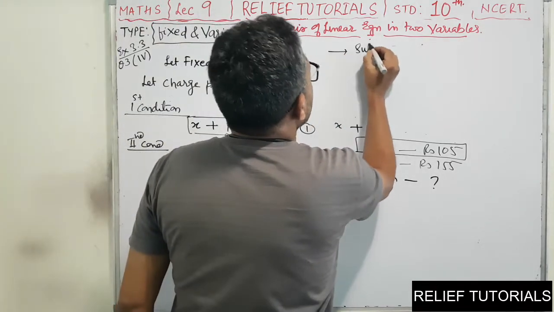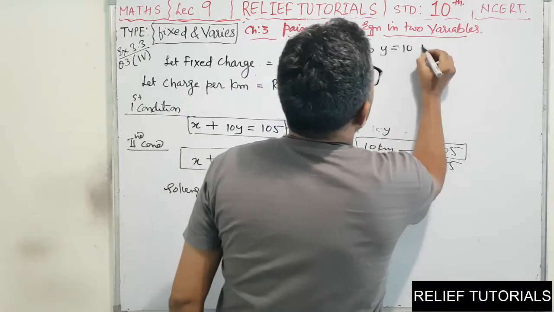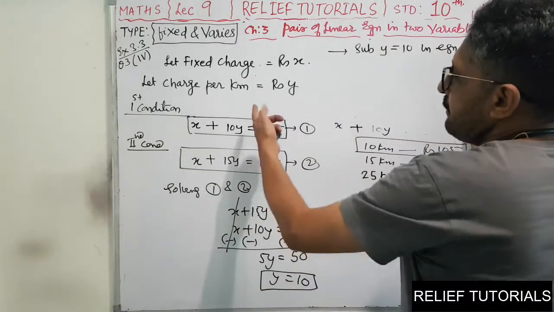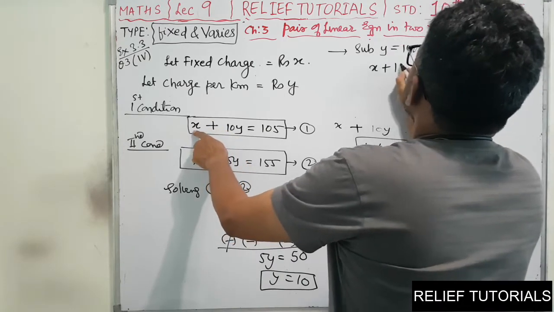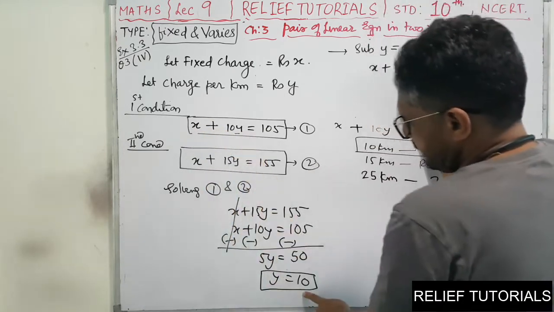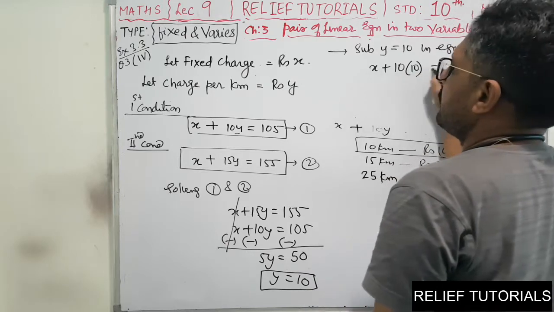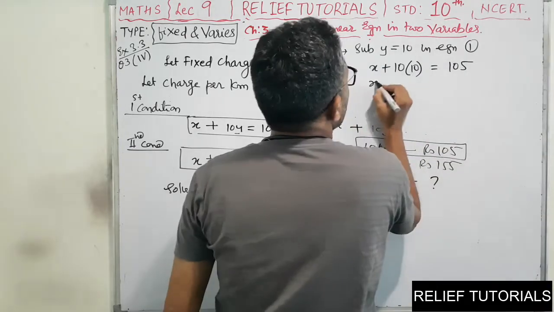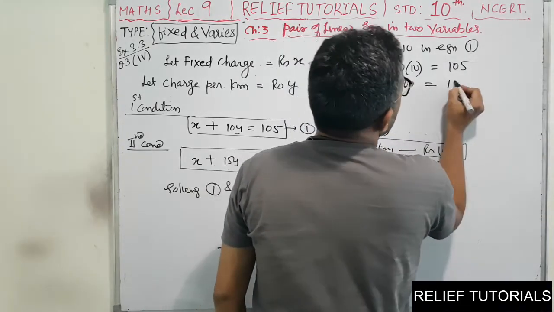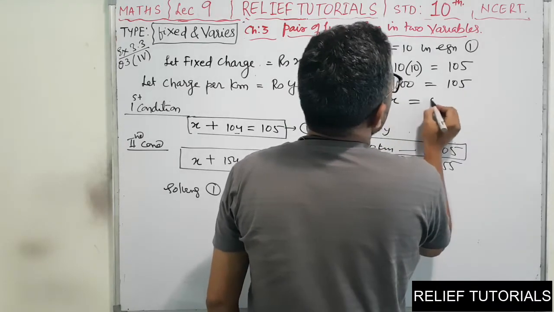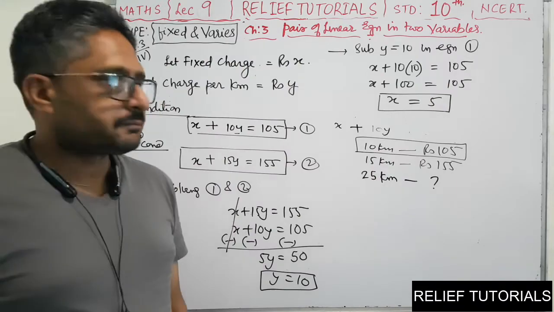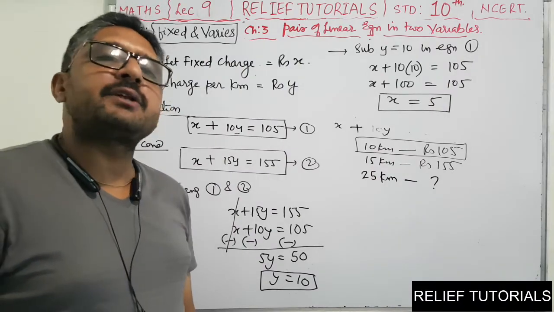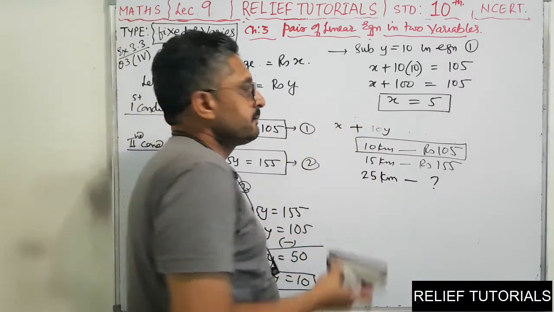Clear? Y equal to 10. Now substitute Y equal to 10 in any one equation. In equation 1, come on. So this is X plus 10 into Y, and Y is 10. So X plus 100 is equal to 105. So X is equal to 5. So the fixed charge is rupees 5. Whatever may be the distance you travel, the fixed charge will be 5.